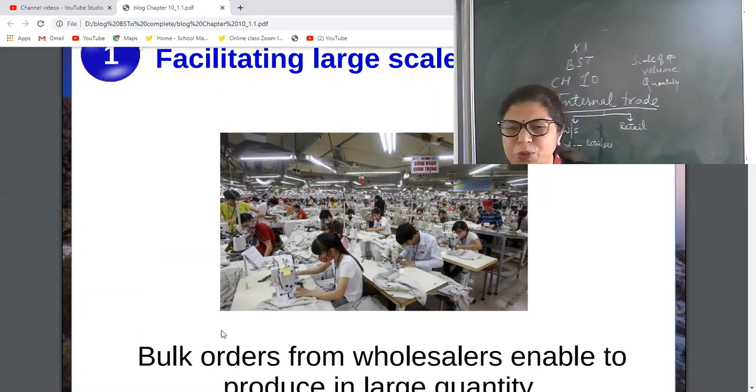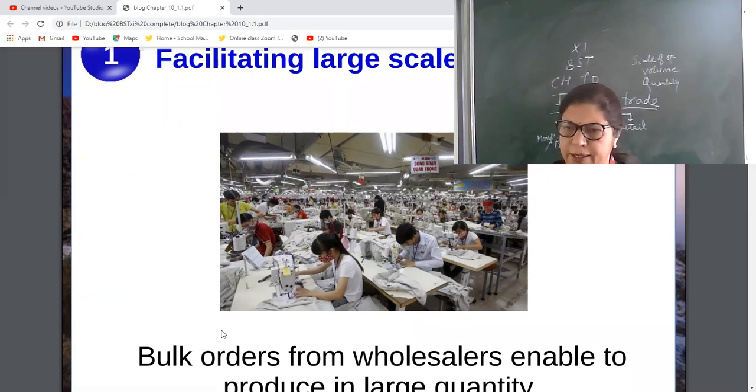No one wants to be small scale, as we discussed in the previous chapter on small business. So the producers are ready to produce on a large scale, but who will buy in large quantity? So they will receive all the bulk orders from the wholesalers, produce accordingly and sell in bulk.